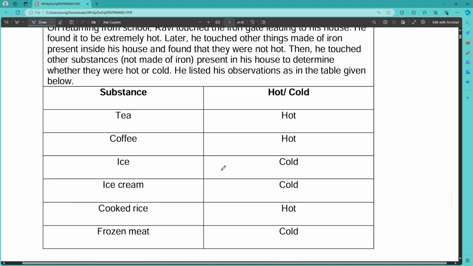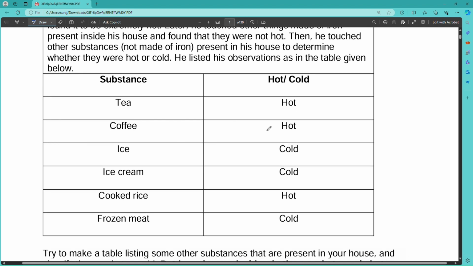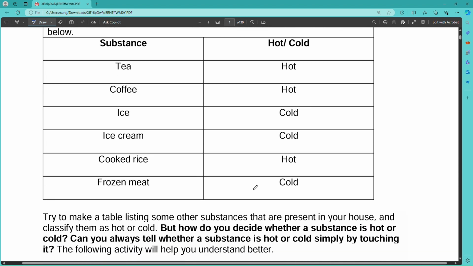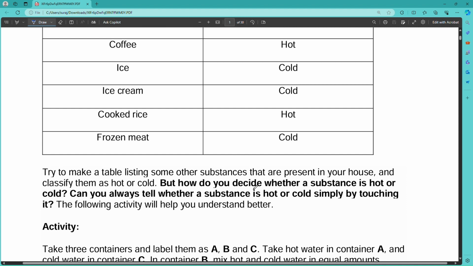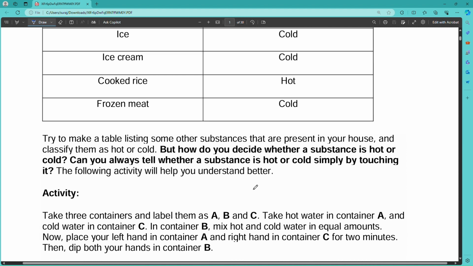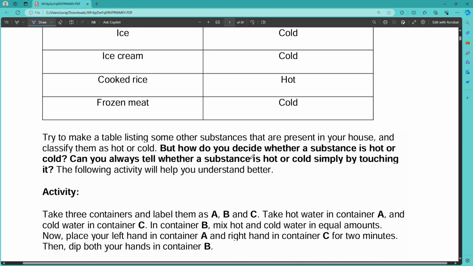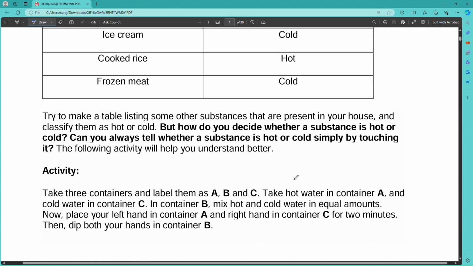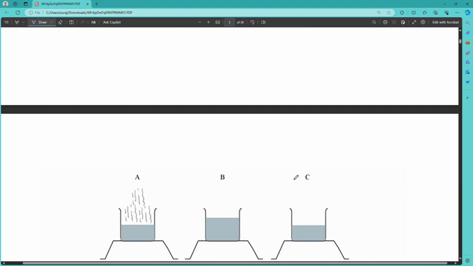So he touched various things like tea, it is hot; coffee, hot; ice, cold; ice cream, cold; cooked rice, hot; frozen meat, cold. Try to make a table listing these observations. But how do you decide whether a substance is hot or cold? Can you always tell whether a substance is hot or cold simply by touching it? No.